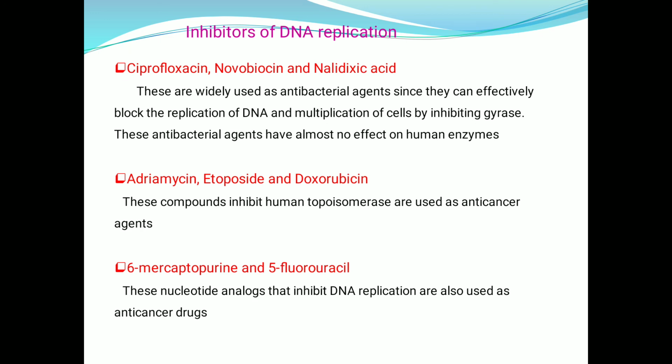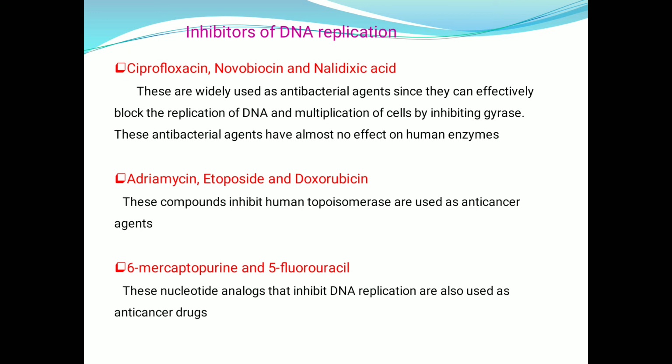And these antibacterial agents have almost no effect on human enzymes. That's why these act as antibiotics, because they inhibit only the bacterial DNA replication but not that of human beings.